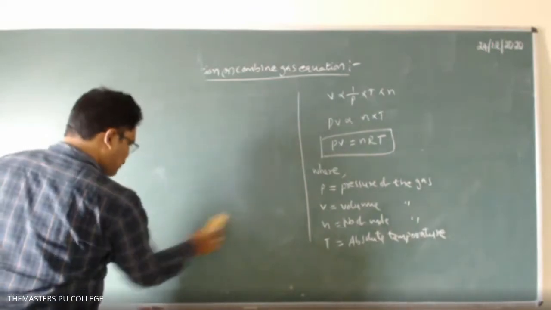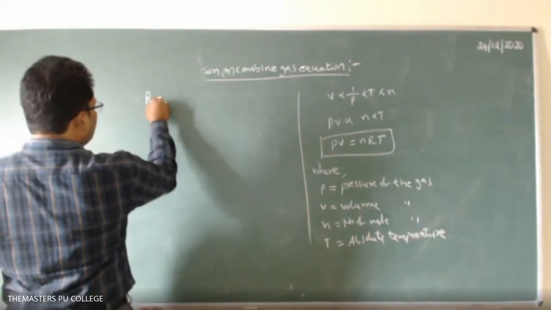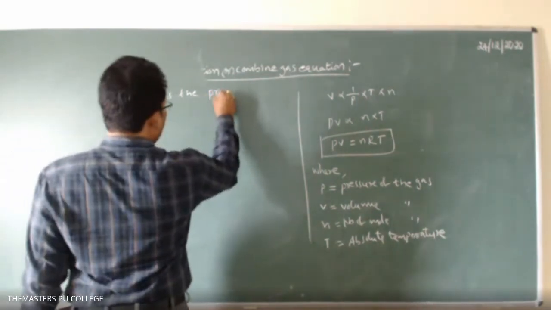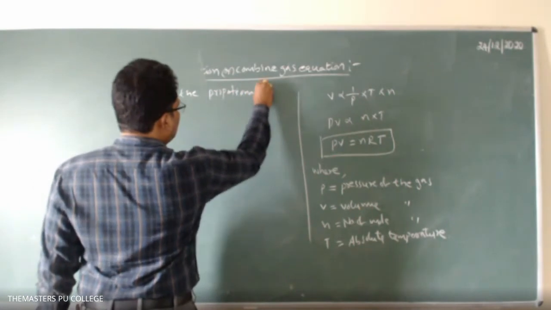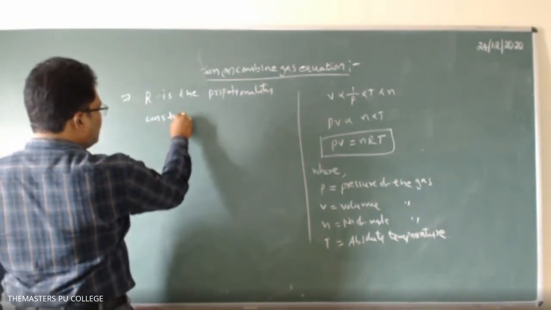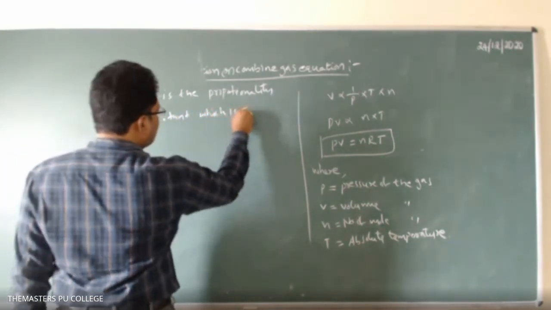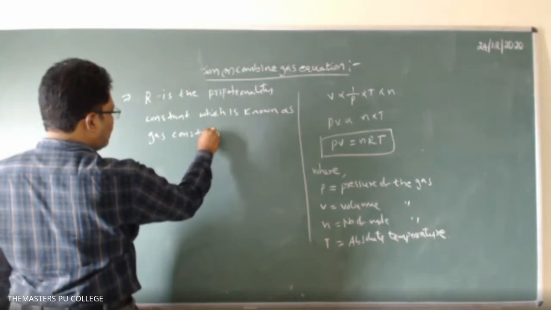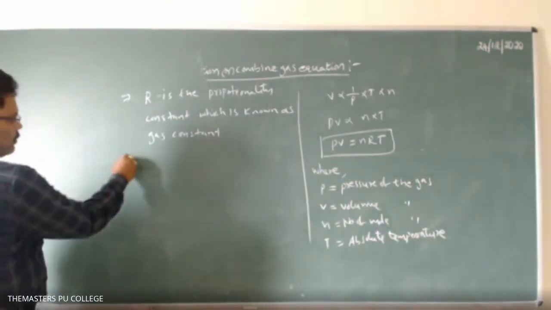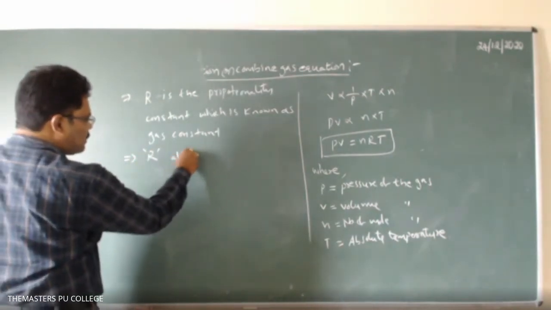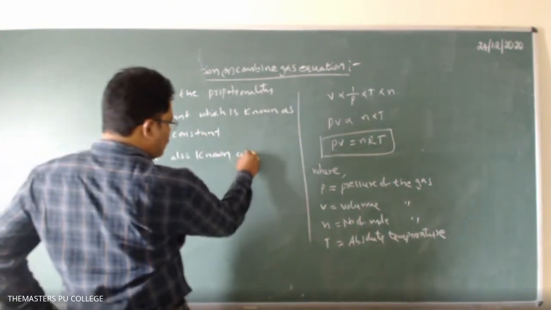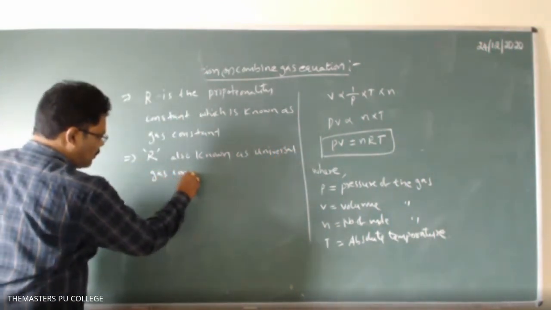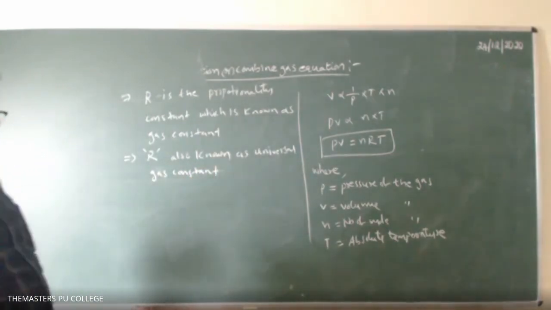And next point, R is the proportionality constant, which is known as gas constant, also known as universal gas constant.